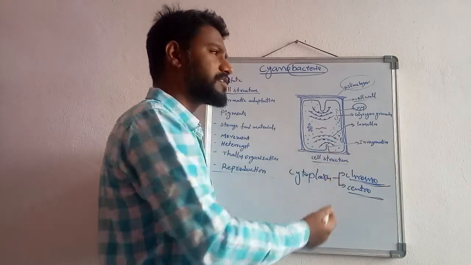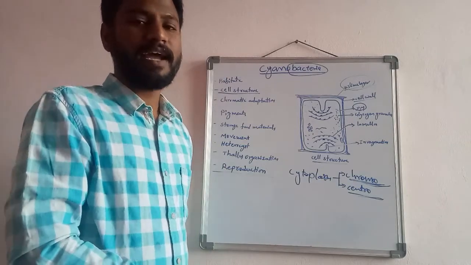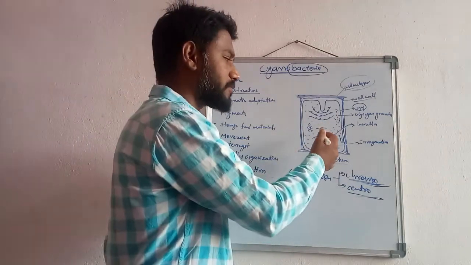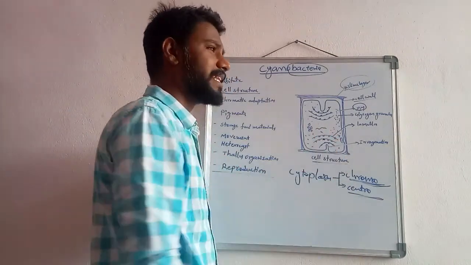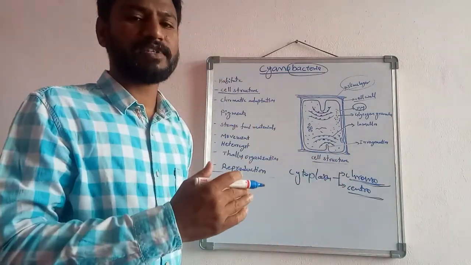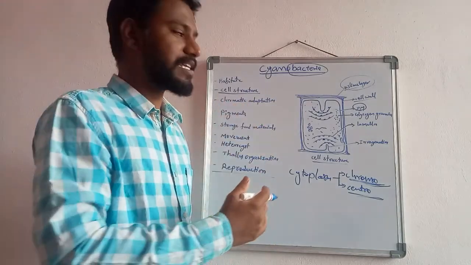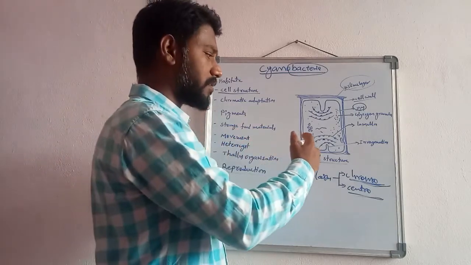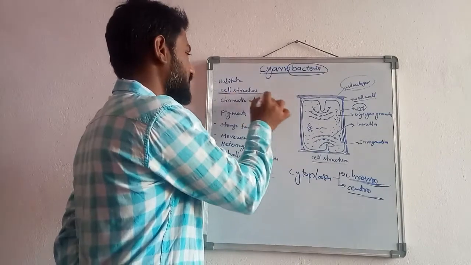And polyglucans are present, cyanophycin granules are present, polyhedral bodies are present, and oil bodies are present, etc. Also gas vacuoles are present in the cyanobacterial cell. These gas vacuoles help in the floating of the filaments of the cyanophycean members on the water body. So this is the cellular structure.